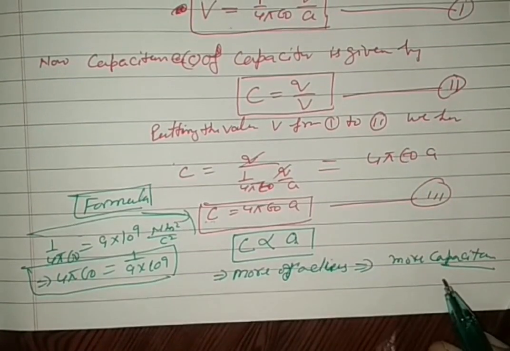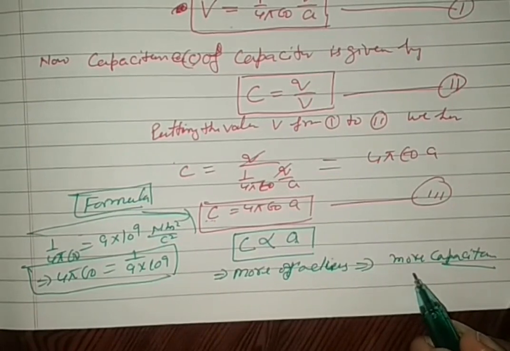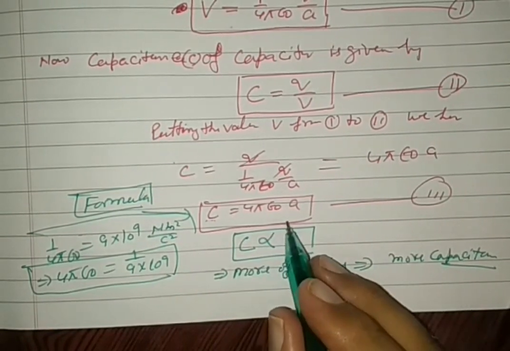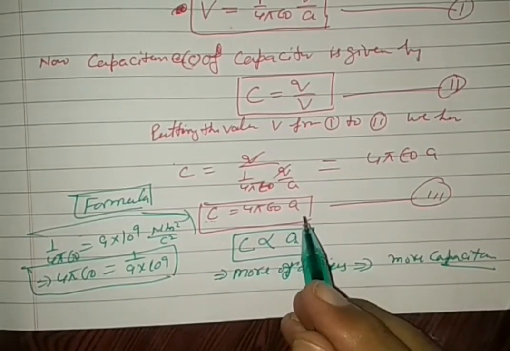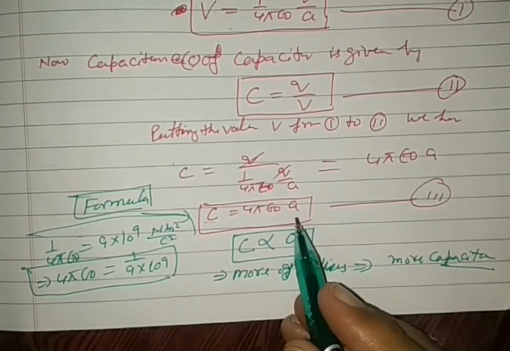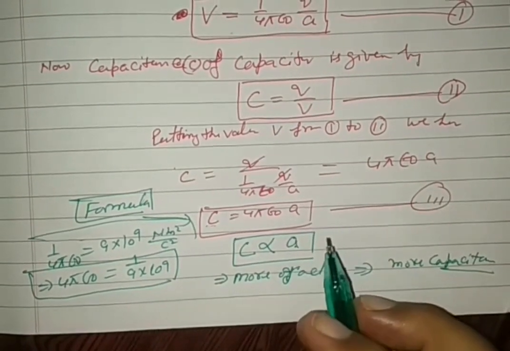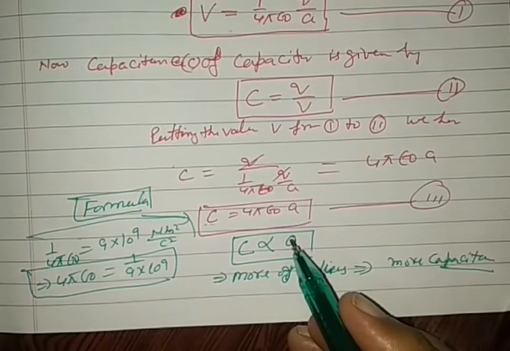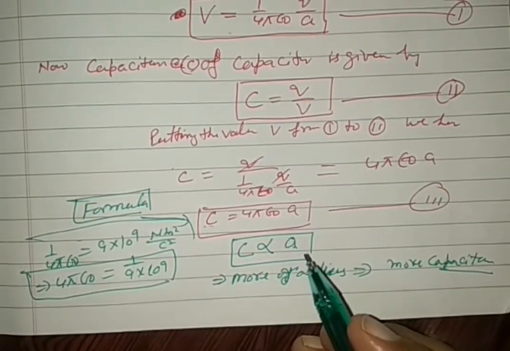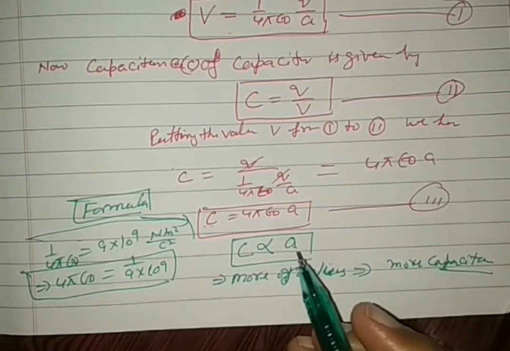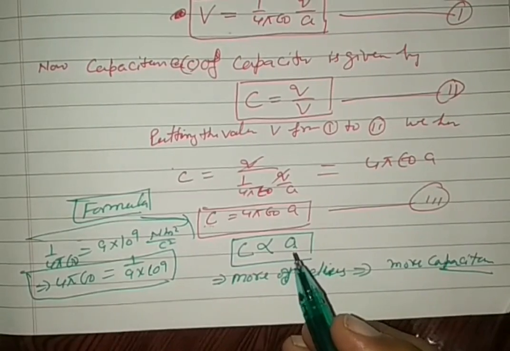This is the formula to calculate the capacitance of a capacitor. So today we have seen two things: one, the concept of capacitor, and second, the capacitance of an isolated spherical capacitor. So this is for today. Thank you and have a nice day.